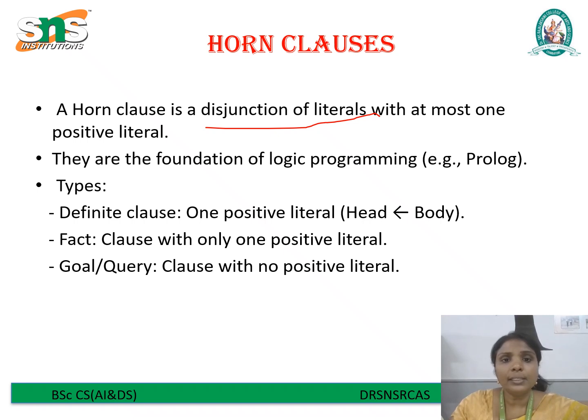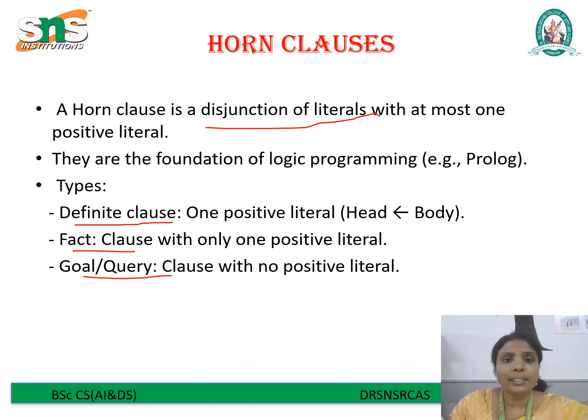Next, there are three main types of Horn clauses: definite clause, fact, and goal or query. These are all the types of Horn clauses. We will see them one by one. First one is the rule. For example, if we say head implies body, it means the head, which is a conclusion, is true if the body conditions are true. For instance, rain of X gives clouds of X and wet of X.